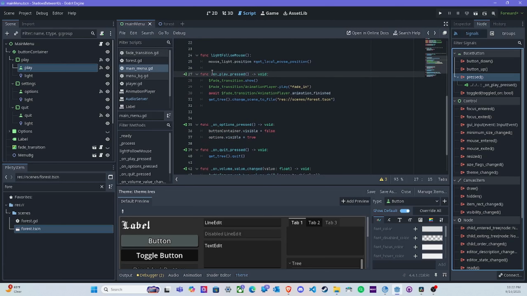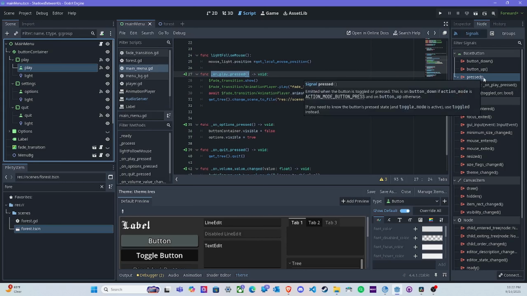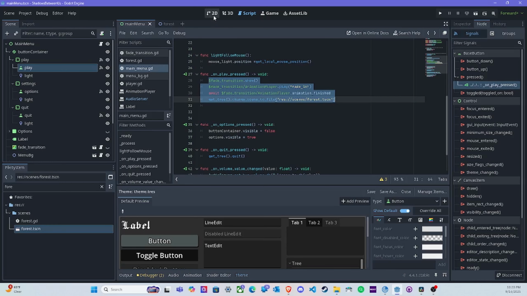This means that we have attached this function to a specific event, or within the terms of Godot, to a specific signal. So if we take a look at the button named play and we take a look at the node within the right side of the screen, we see that this pressed signal executes when we press the button. And this is the most straightforward example of how we handle events within Godot. In this case, it's just a simple button click.